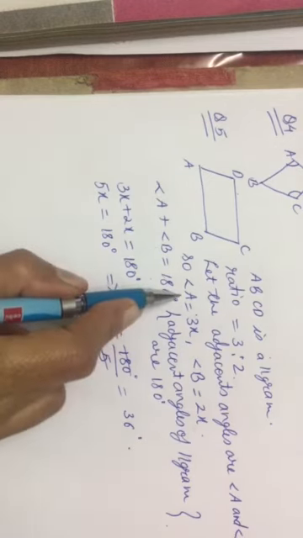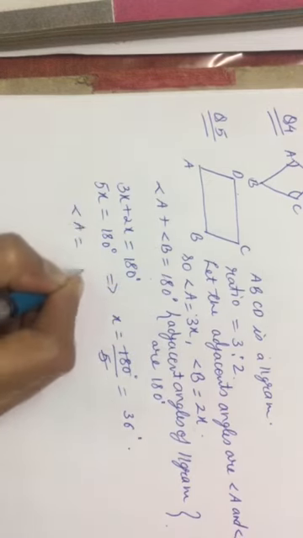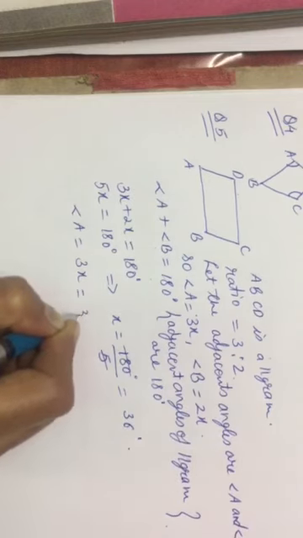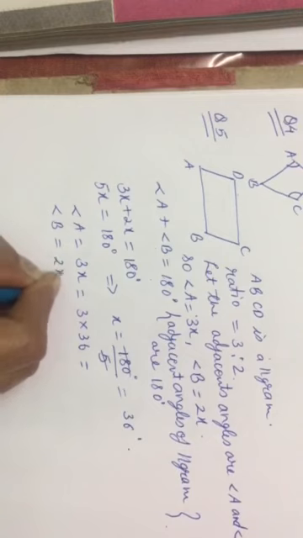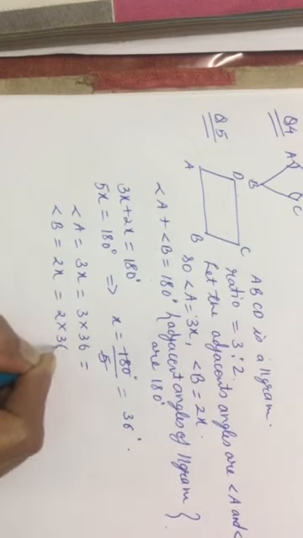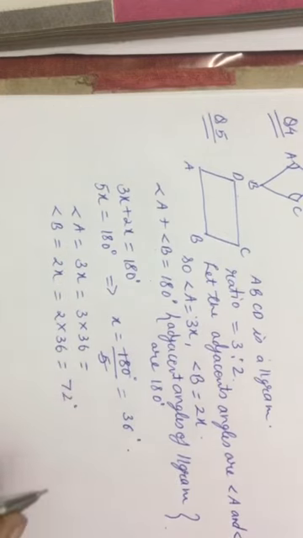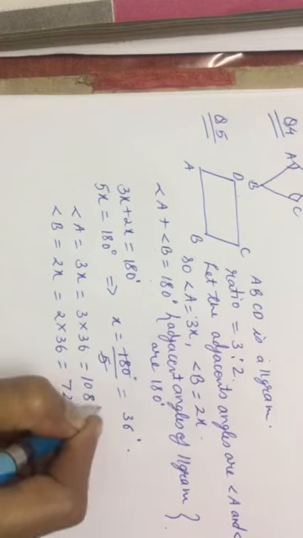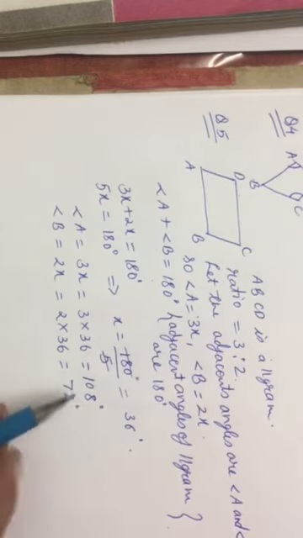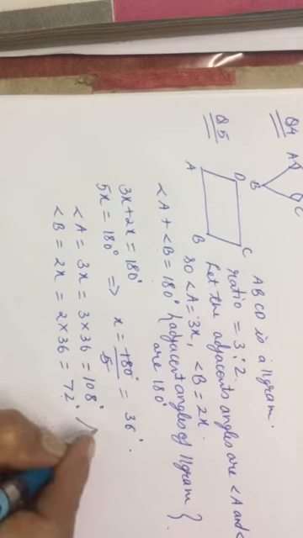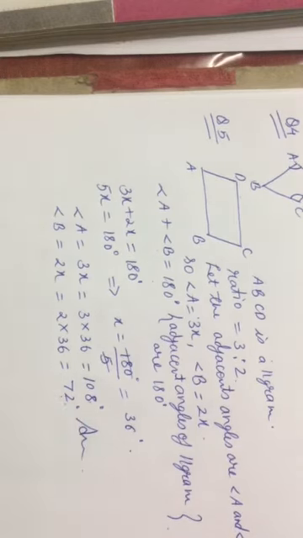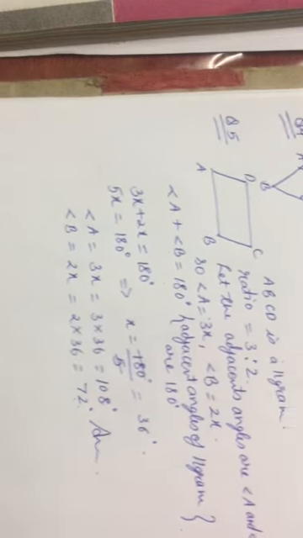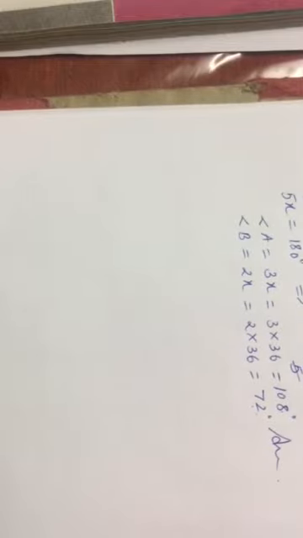Now you can find the measure of angle A. What is angle A? 3x, that is 3 multiplied by 36, and angle B equals 2x, that is 2 multiplied by 36. Here it will come 108 degrees and here it will be 72 degrees, and if you add them then you will find that the sum of the two adjacent angles is 180 degrees. Okay, so this is question number 5. Now let us move to question number 6.